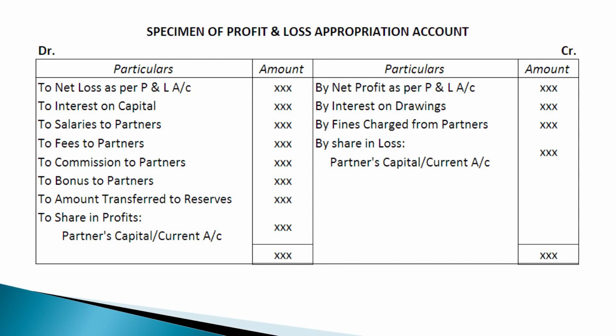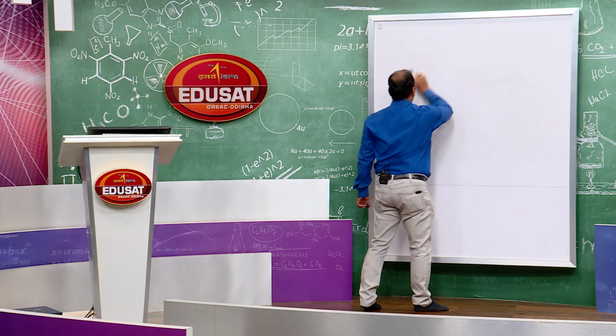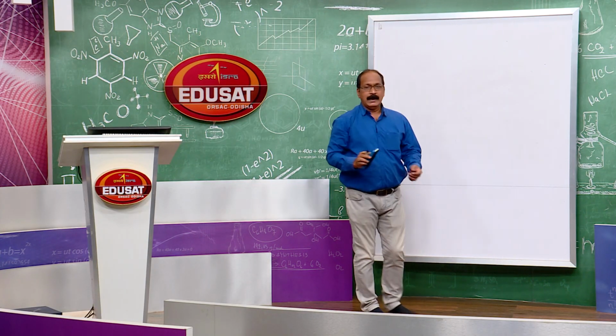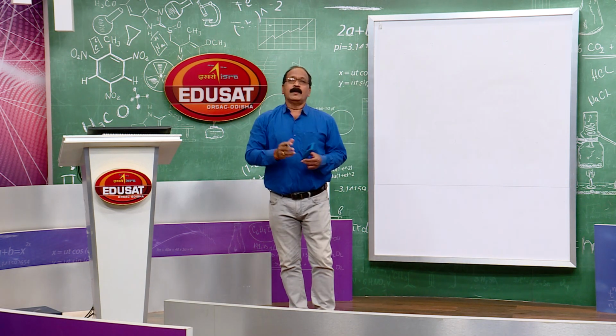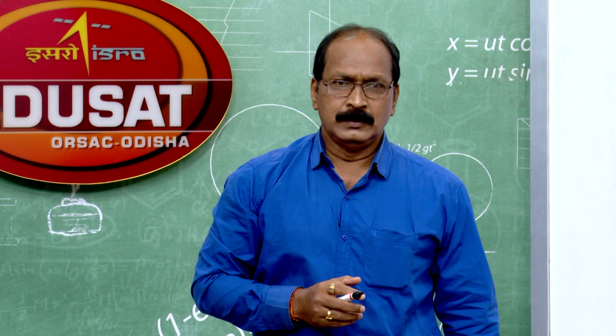But see, my point is that the profit earned by the organization is to be shared by the partners, is it not? Because they have worked hard, labored hard and earned something, that is known as profit.